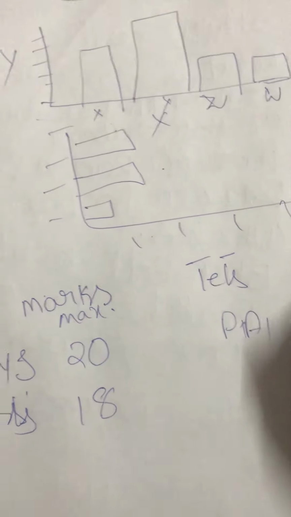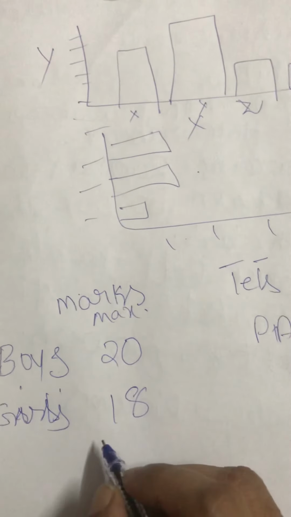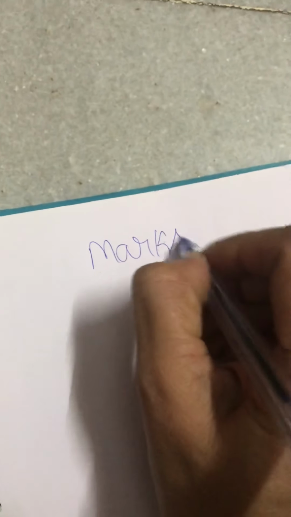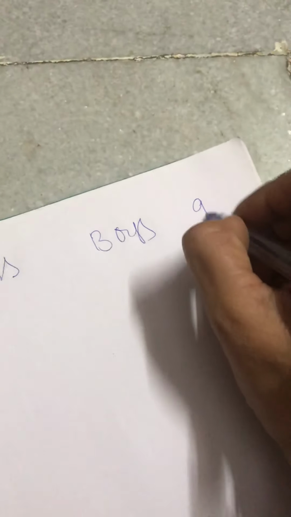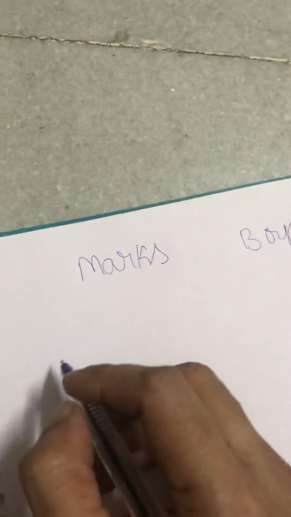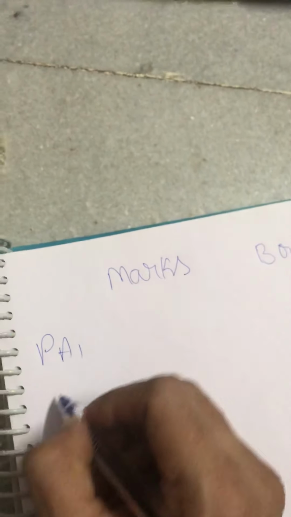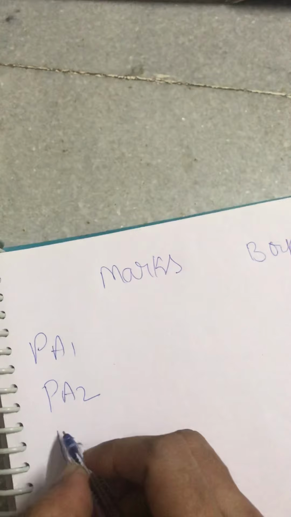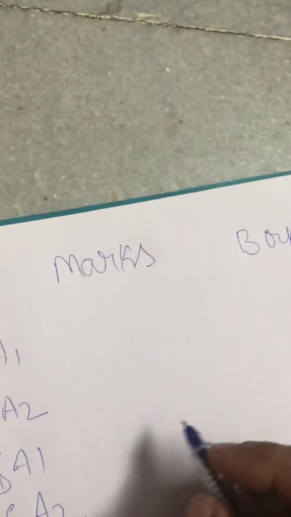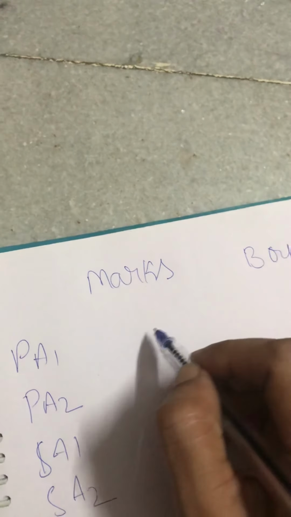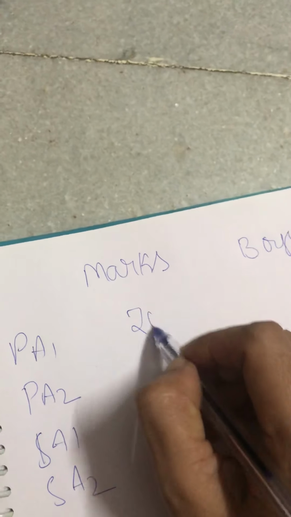In PA2, it should be given like this, right? Marks for boys and girls, for PA1, PA2, SA1, SA2.